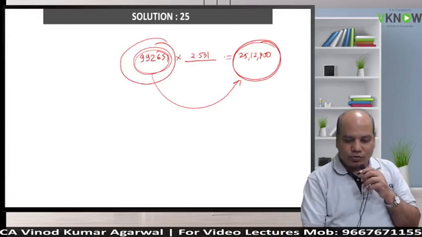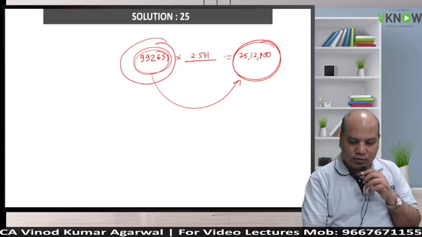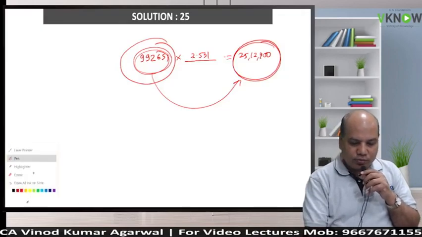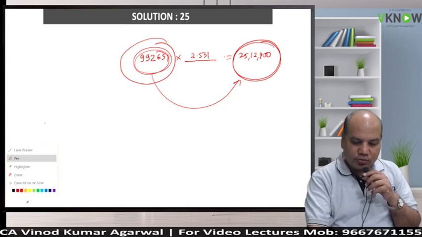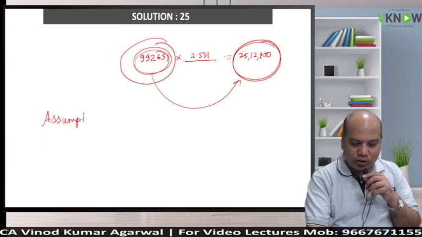Okay. So just write one assumption in this question. Please write one assumption which is actually not required, but because the students are interested, we will write it.